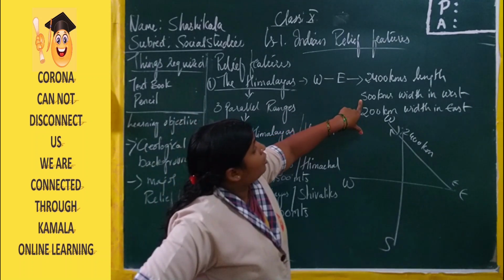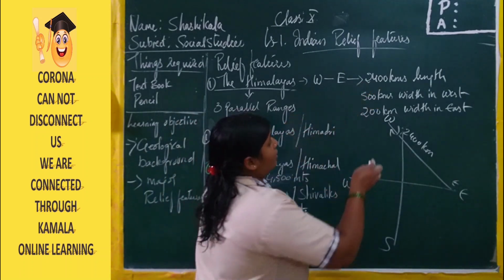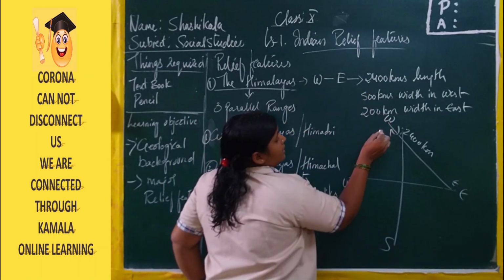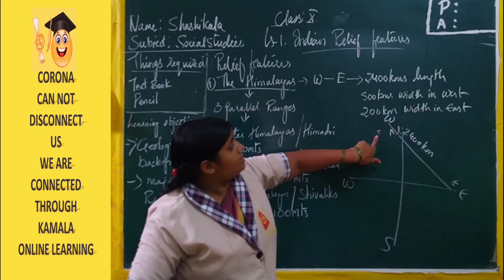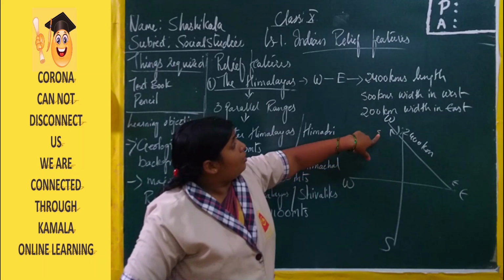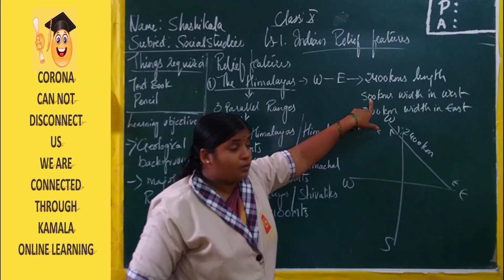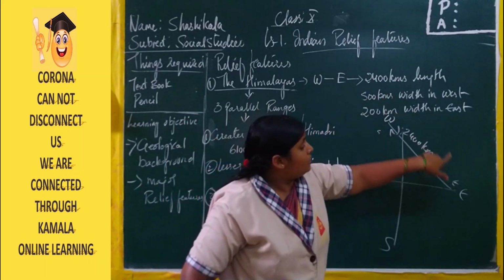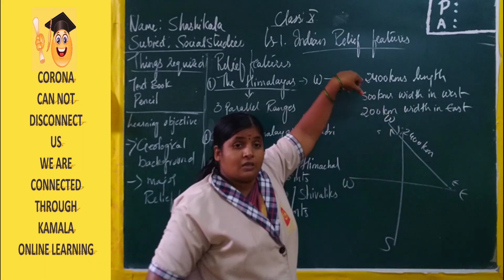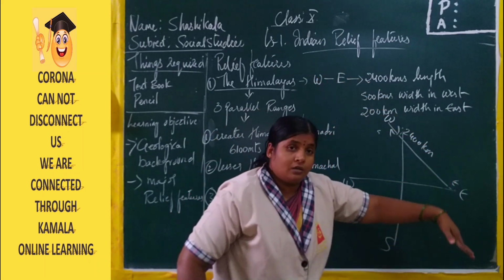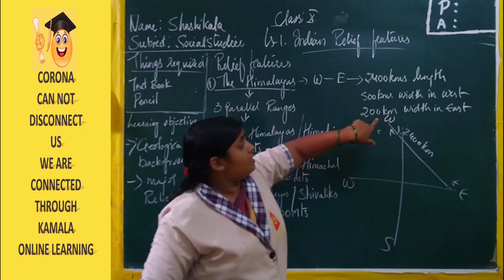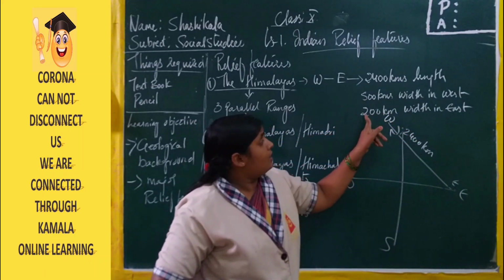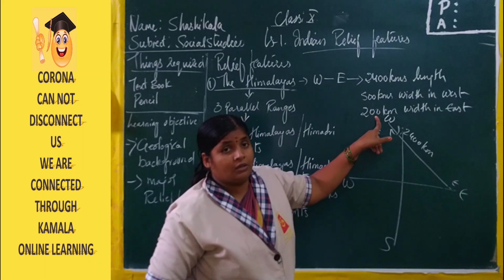The width, or breadth, of the Himalayas is about 500 kilometers in the west, and moving towards the east, as it moves into the downward area, it is 200 kilometers.